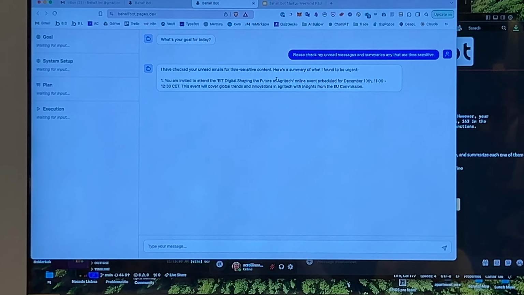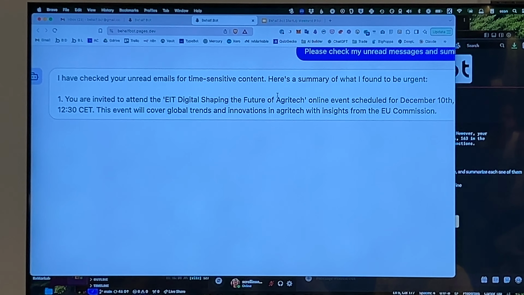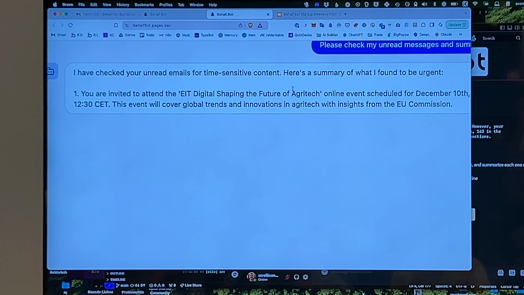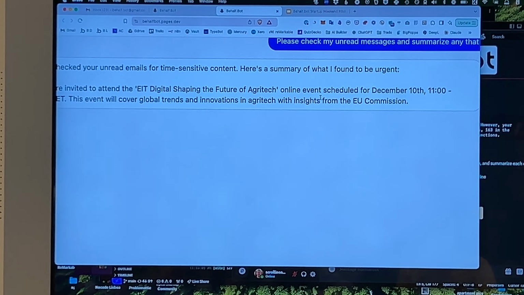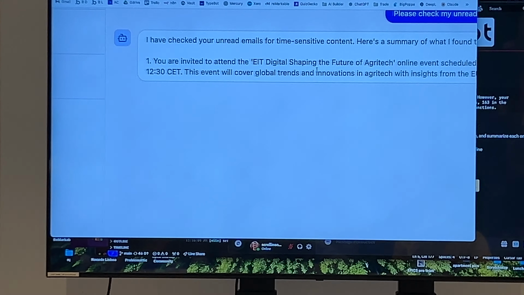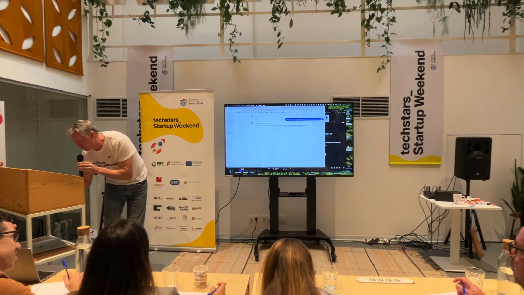So I'm going to read it. I don't know if you can all see this. "I have checked your unread emails for time-sensitive content. Here's a summary of what would be urgent. You're invited to attend the EIT Digital Shaping the Future of Agritech online event scheduled for December 10th. This event will cover global trends," and so on. Okay, so I'm going to say,